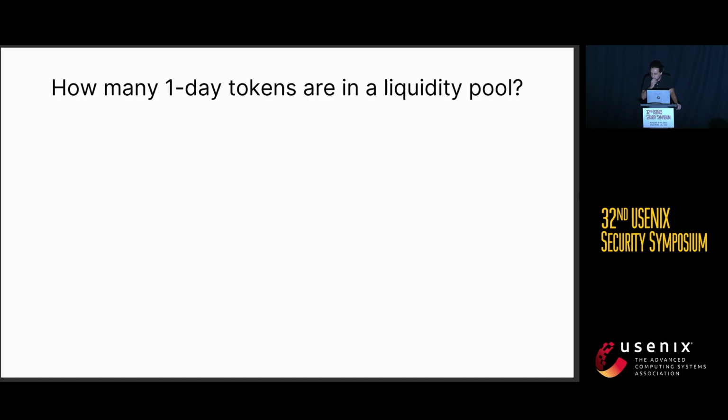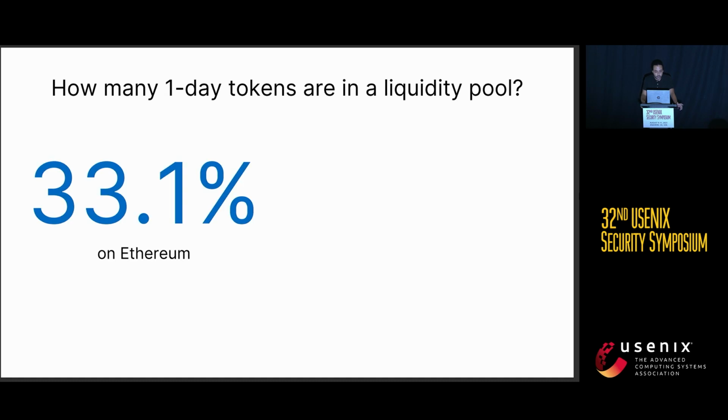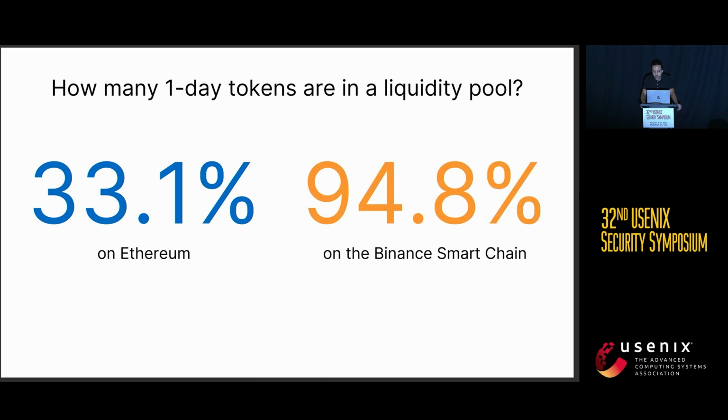Now, we also want to know how many of these one-day tokens are inside of liquidity pools. For Ethereum, one third of one-day tokens are present inside a liquidity pool. But most interesting is that almost all of the one-day tokens of the Binance Smart Chain have an associated liquidity pool. So it seems that the main reason behind the creation of one-day tokens, especially on the Binance Smart Chain, is to create associated liquidity pools.